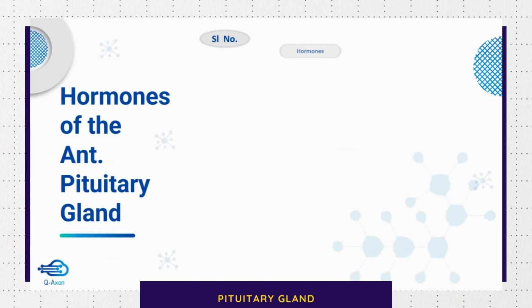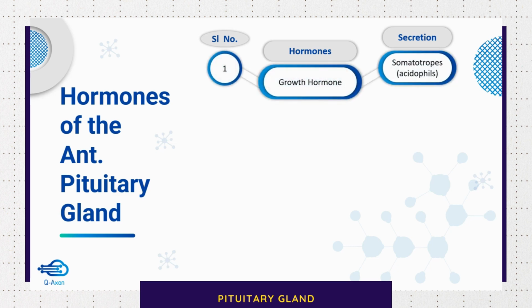We have 6 hormones being secreted by the anterior pituitary gland. Each of them is secreted by a different specific cell type. The first hormone is growth hormone. It is secreted by cells called somatotrophs. Based on the staining property, the cells can be broadly divided into acidophilic cells and basophilic cells. So somatotrophs are said to be acidophils.